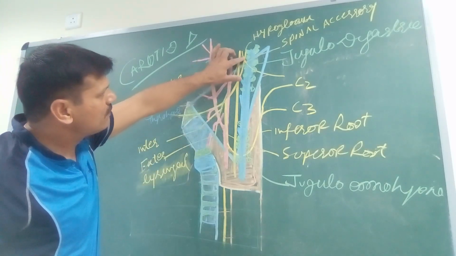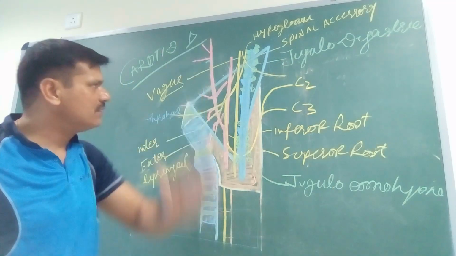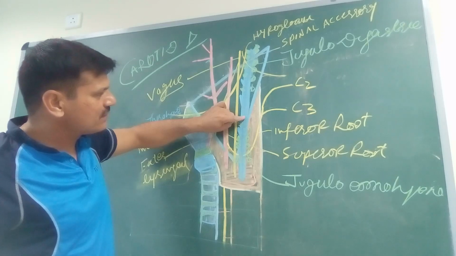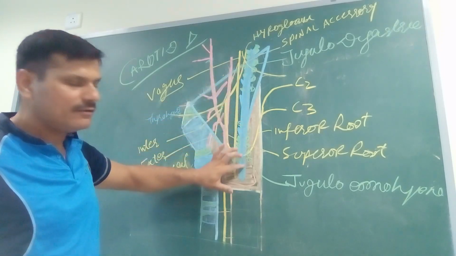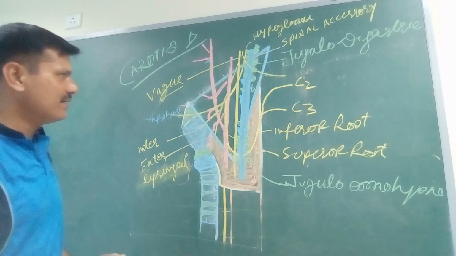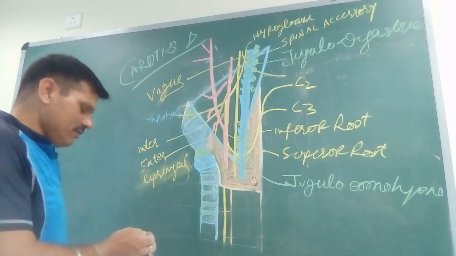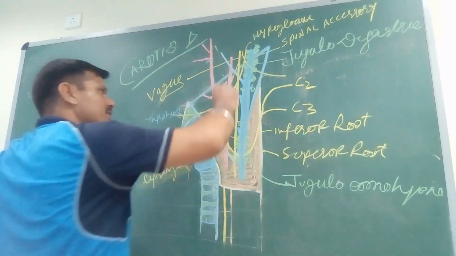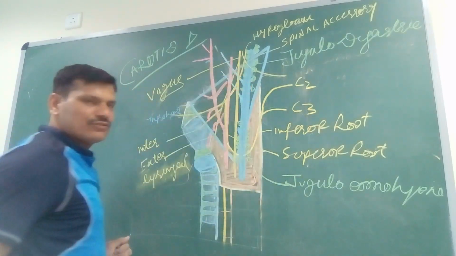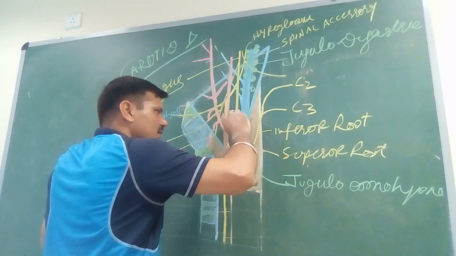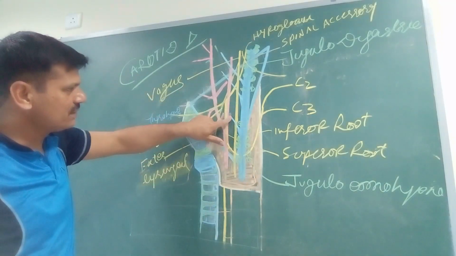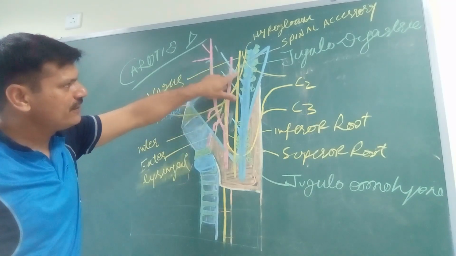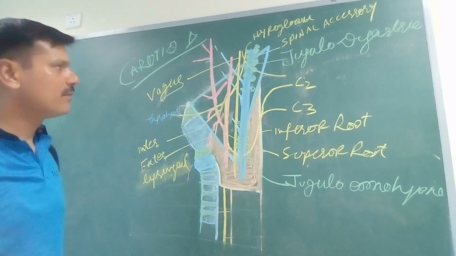Posterior to it is the spinal accessory nerve, which lies laterally. The vagus nerve lies centrally, and posterior to the vagus nerve is the internal jugular vein. The internal jugular vein receives blood from the facial vein, the pharyngeal vein, and the lingual vein. The pharyngeal, lingual and facial veins drain into the internal jugular.